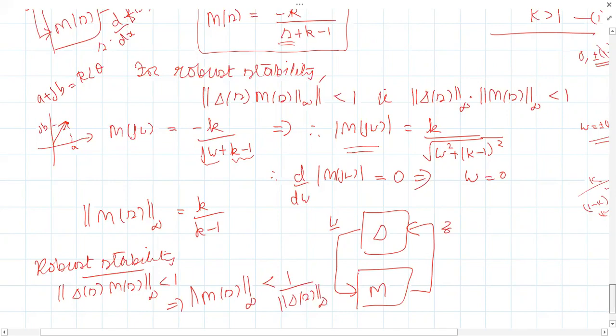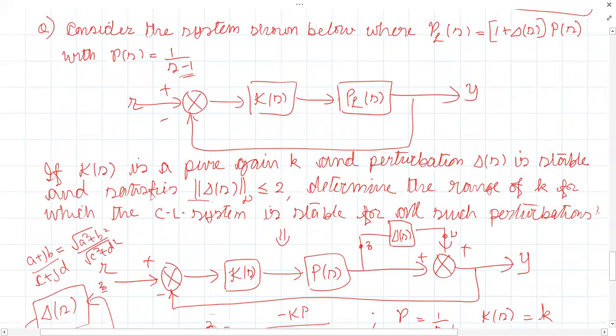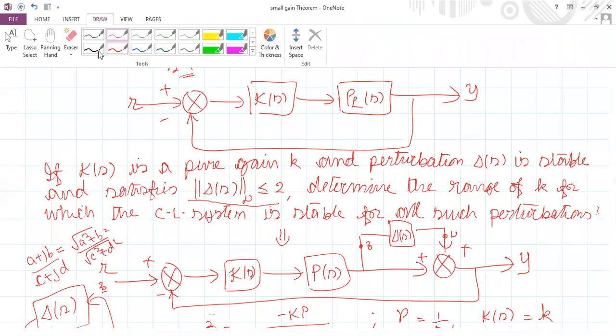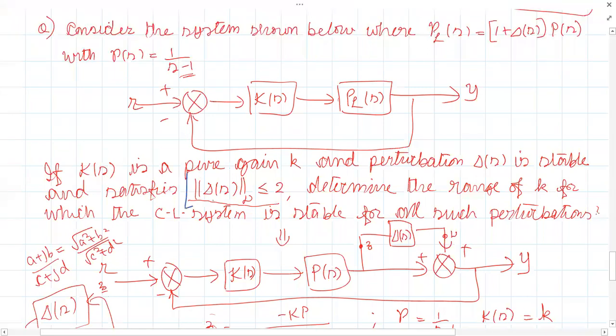Now something else is given here. It satisfies infinite norm of delta of s less than or equal to 2. This condition is given: the infinity norm of the perturbation should be less than or equal to 2.